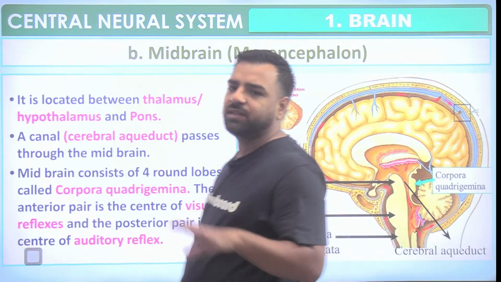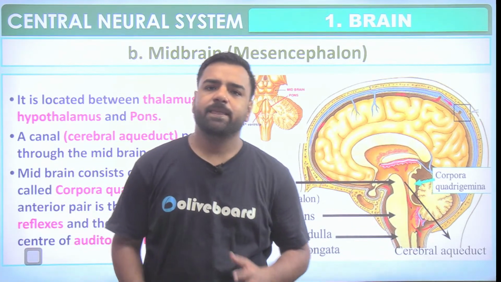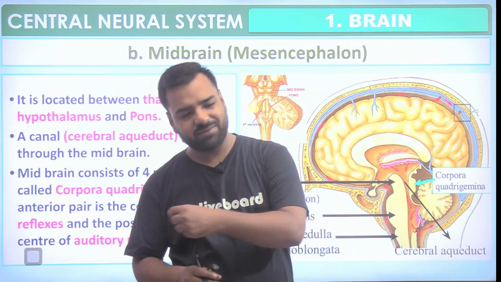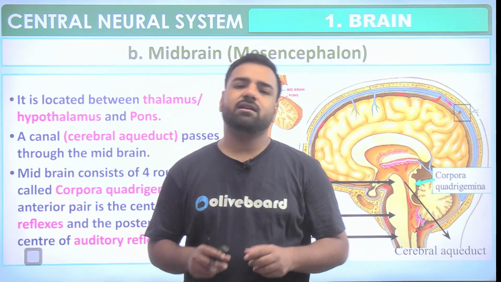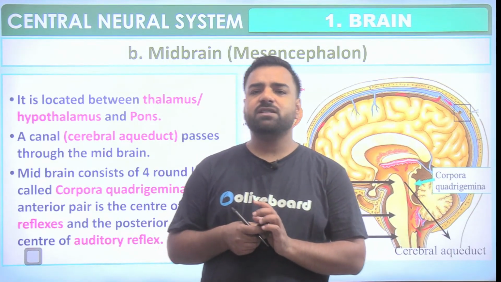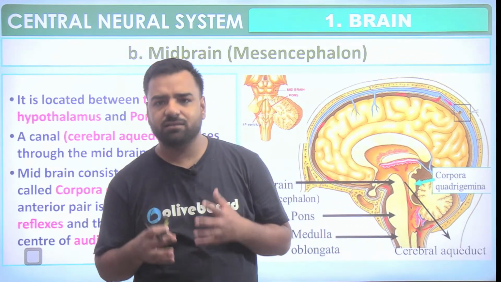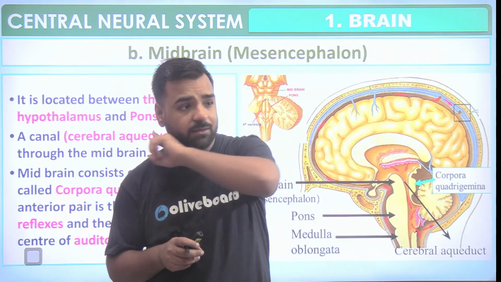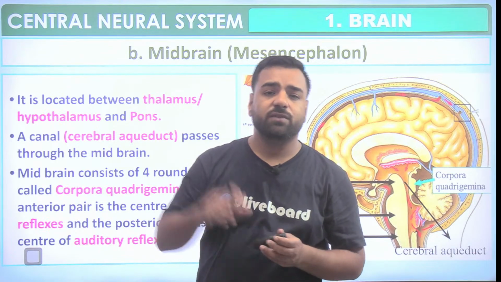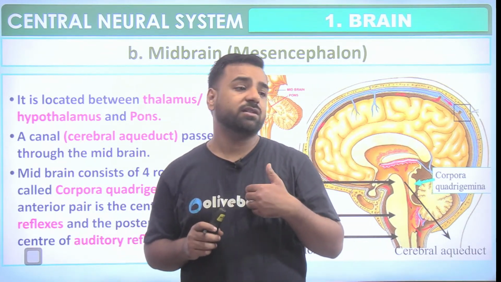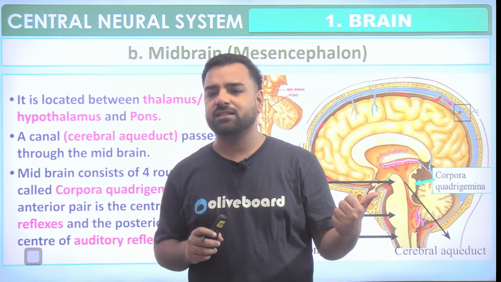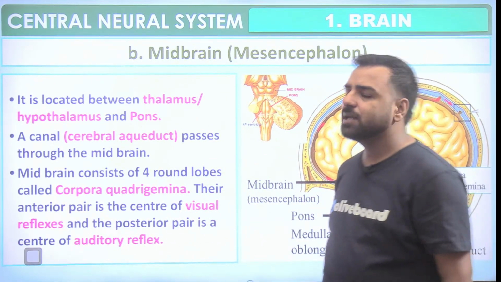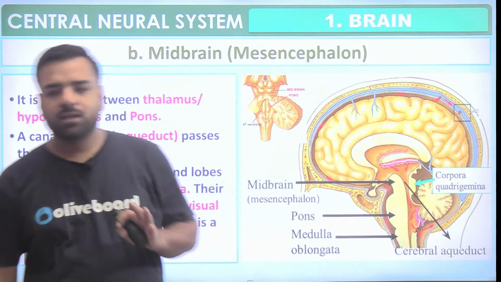Their anterior pair is the center of visual reflexes and the posterior pair is the center of auditory reflex. So what's the difference between the visual reflex and the auditory reflex? Let's say I am teaching something, and while teaching I find that some faculty has come. I'll just say, hi sir, let me complete the session, then I'll meet you. That's the visual part, right? But if someone is taking my name while I'm teaching, let's say someone calls Deepani sir, I'll just look here and say, let me complete my class. That's the auditory reflex, where I'm just listening to the voice and I understand, oh, he's trying to call me, and accordingly I give the reply. So yes, that's the difference between the visual reflex and auditory reflex that's dealt with by the midbrain section. I guess it is clear.